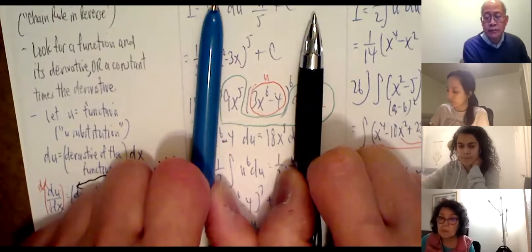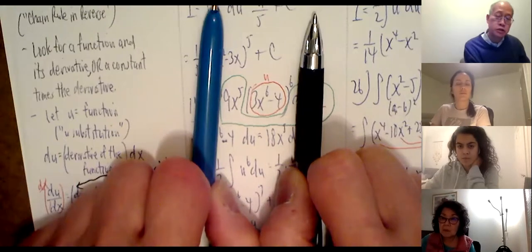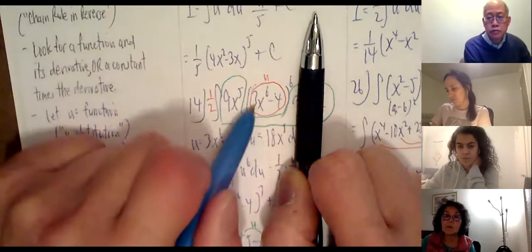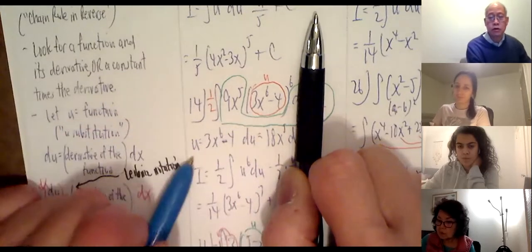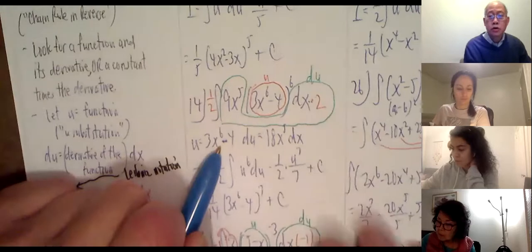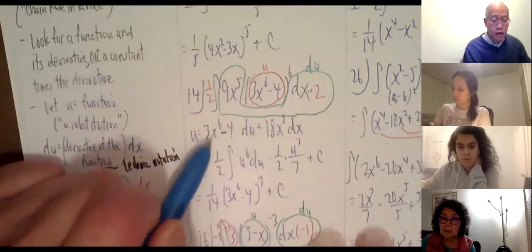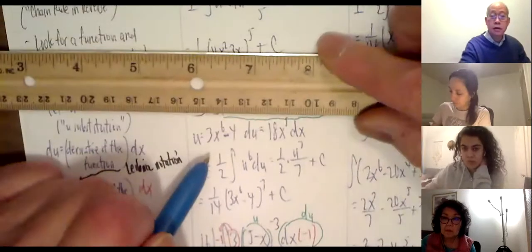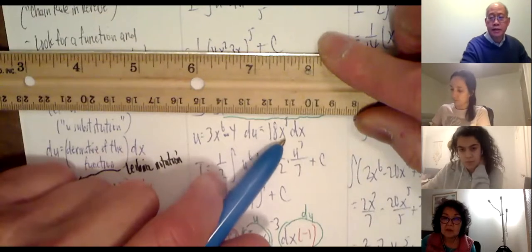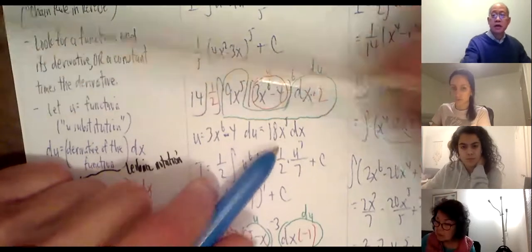Rather than having something complicated like 3x to the 6 minus 4 raised to the 6th power, how about just u to the 6th power? So let u be 3x to the 6 minus 4. What's the derivative of this? Don't look inside here, just pretend this is not even there. Just look at this. What's the derivative of this? 18x to the 5th dx, right?